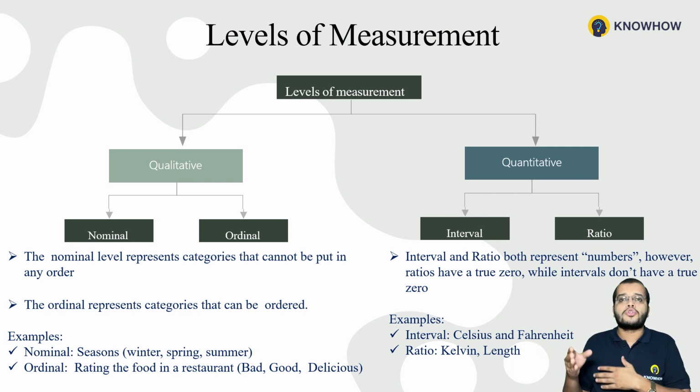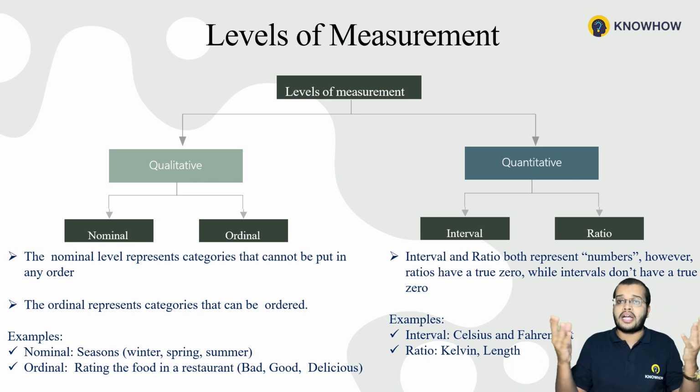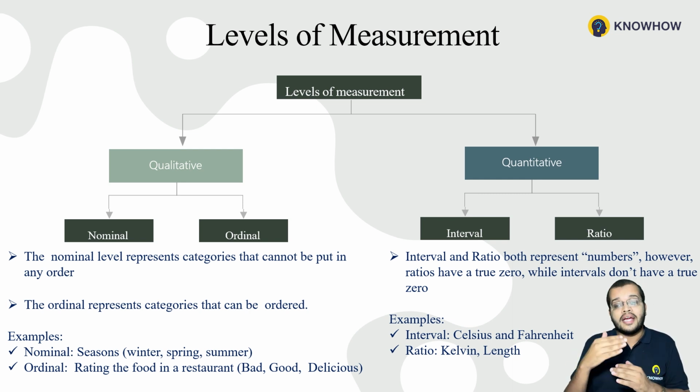If you consider the temperature or climate conditions of any city nowadays, for example in India, the temperature is very cool and heavy rainfalls are happening, so we have very few degrees Celsius. We can represent that in the interval type of quantitative level of measurement.